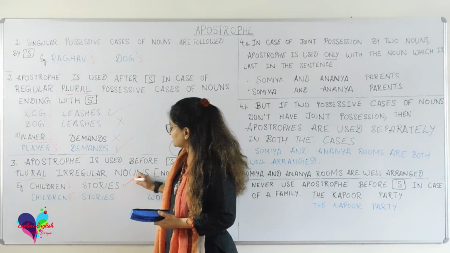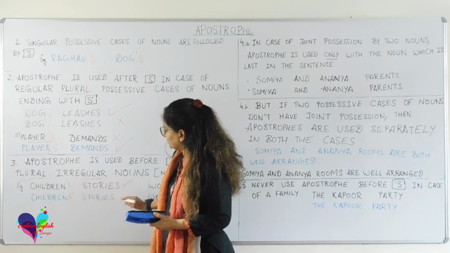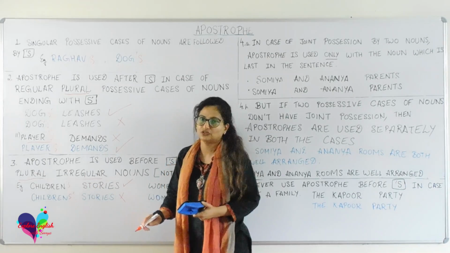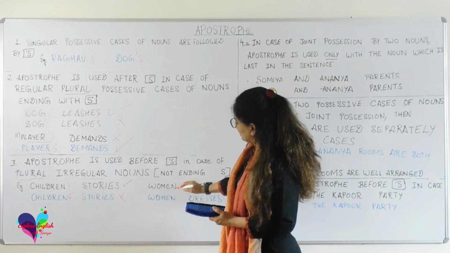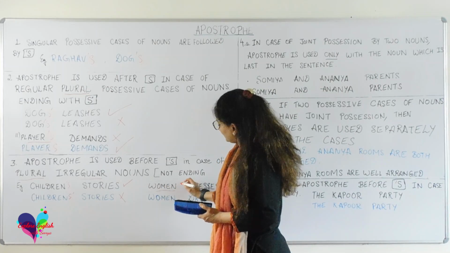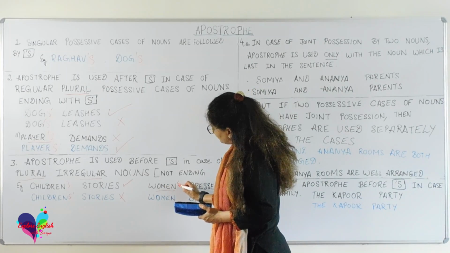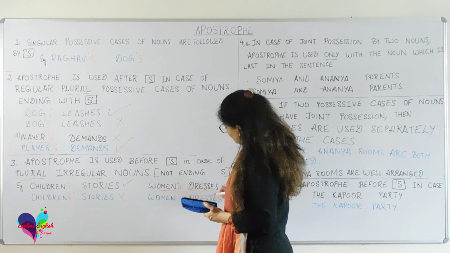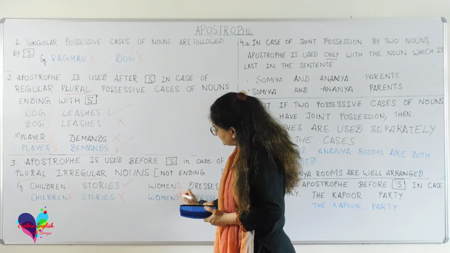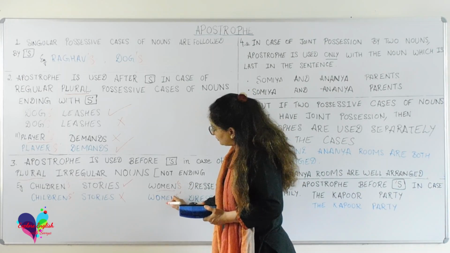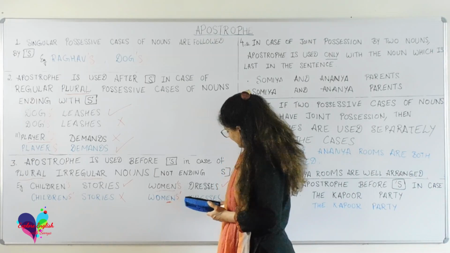So here, this is the correct usage and this is the incorrect usage. Similarly, if we talk about women, we will use an apostrophe before s rather than after s, because it's already a plural case.